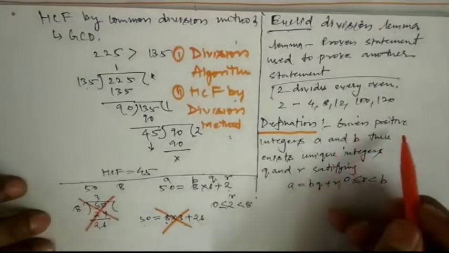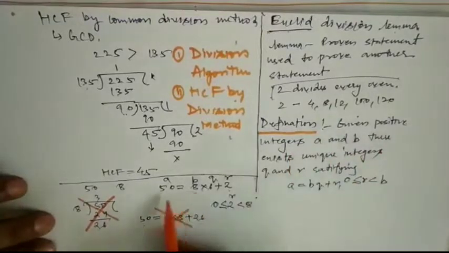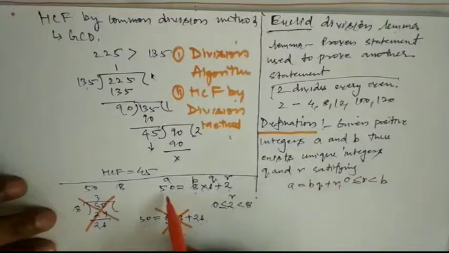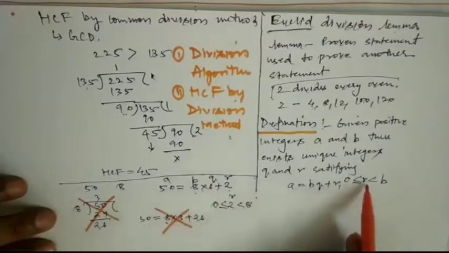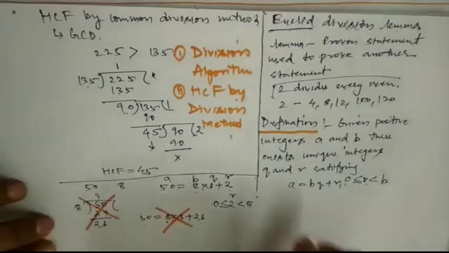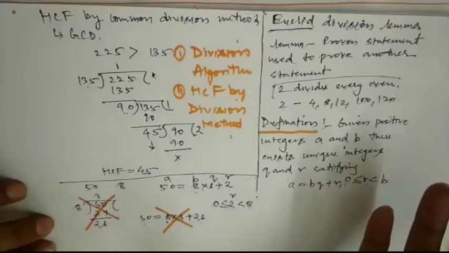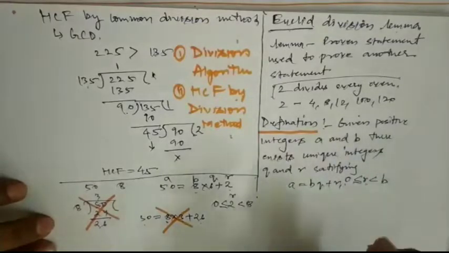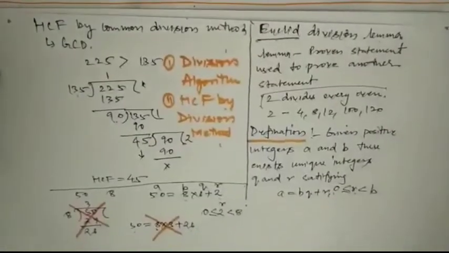So what is Euclid division lemma? Given two positive integers a and b, there exist unique integers Q and R satisfying a is equal to bq plus r, where r is greater than or equal to 0 and it is less than b. So this is our Euclid division lemma. Now we will use Euclid division lemma to find out the HCF of any 2 or 3 numbers. We can find out the HCF of any 2 numbers or 3 numbers with the help of Euclid division lemma.